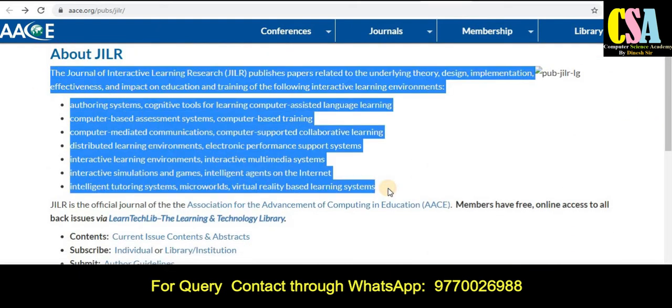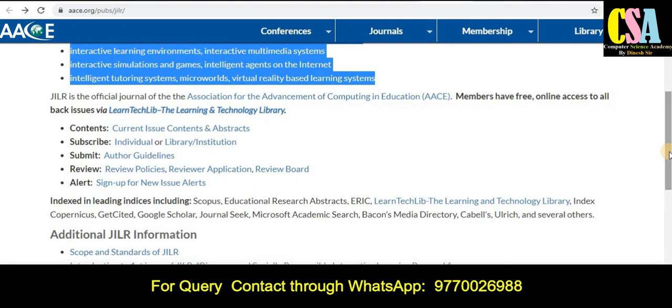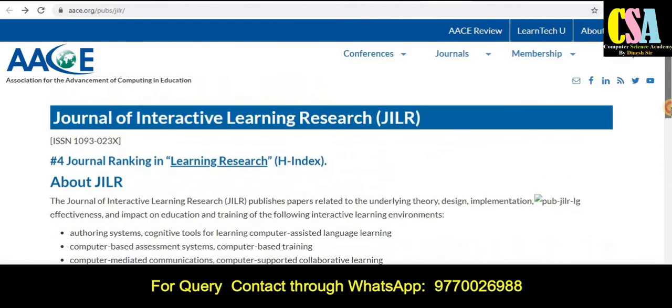Here you will find all the things that you are looking for, and indexing is a very important thing. So as you can see here, indexing is also given here, scope and also all the things are given here. So you can see here, Scopus category journal, and also many more indexing. And if you want to know more about this journal in detail, just click on the journal section, membership, all the things are given here.